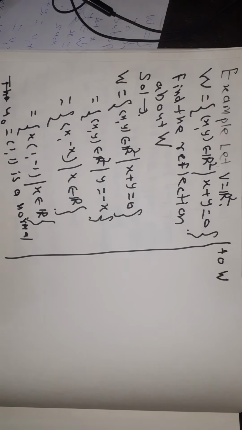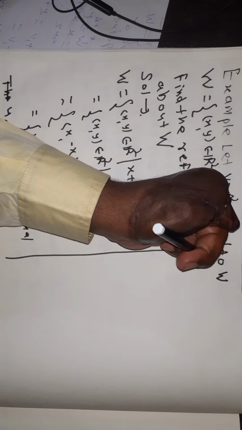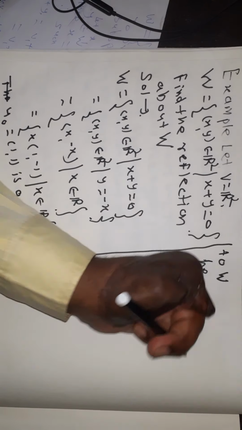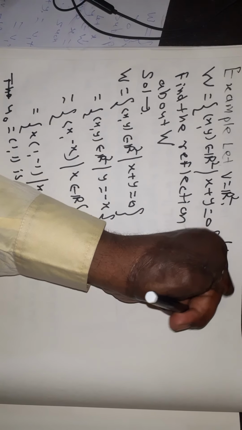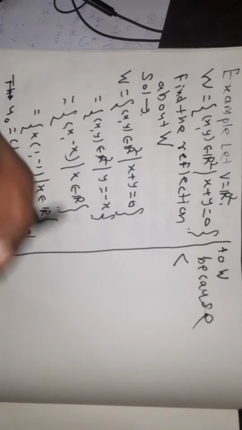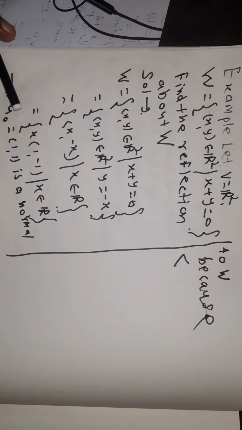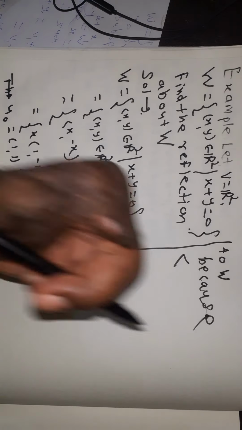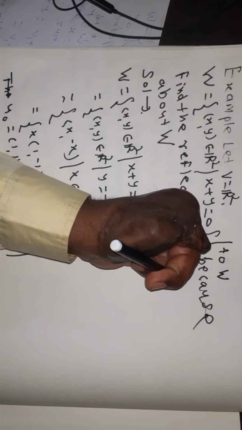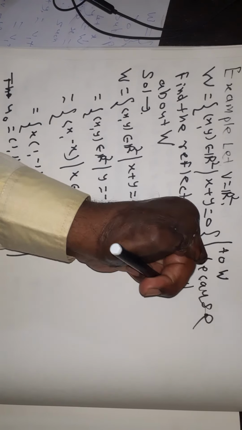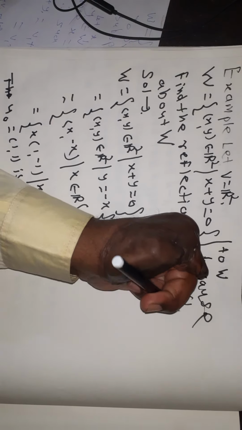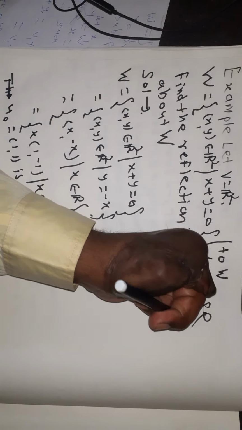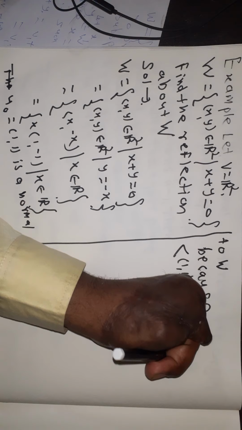Therefore, because (1, 1) is normal to this W: the inner product of (1, 1) and (1, minus 1) is equal to 1 minus 1, which is equal to 0.